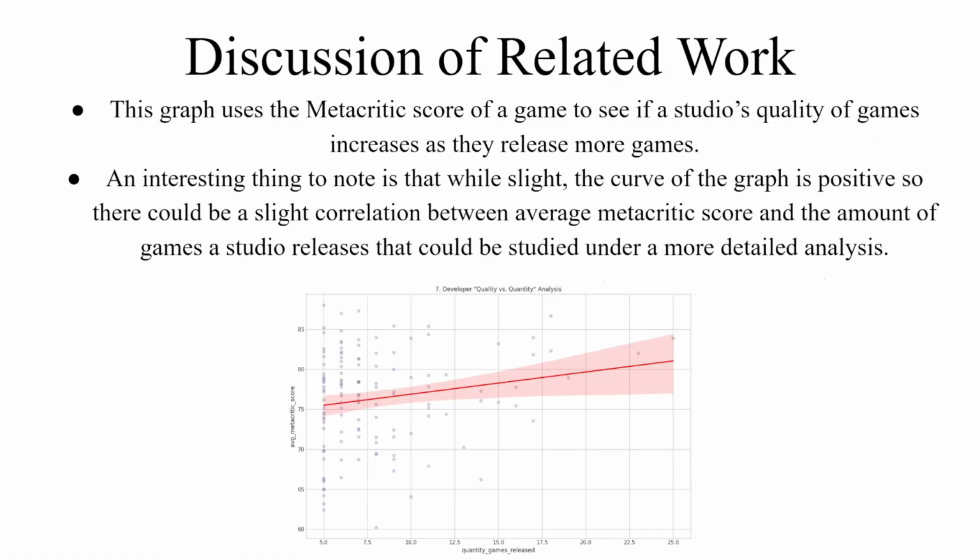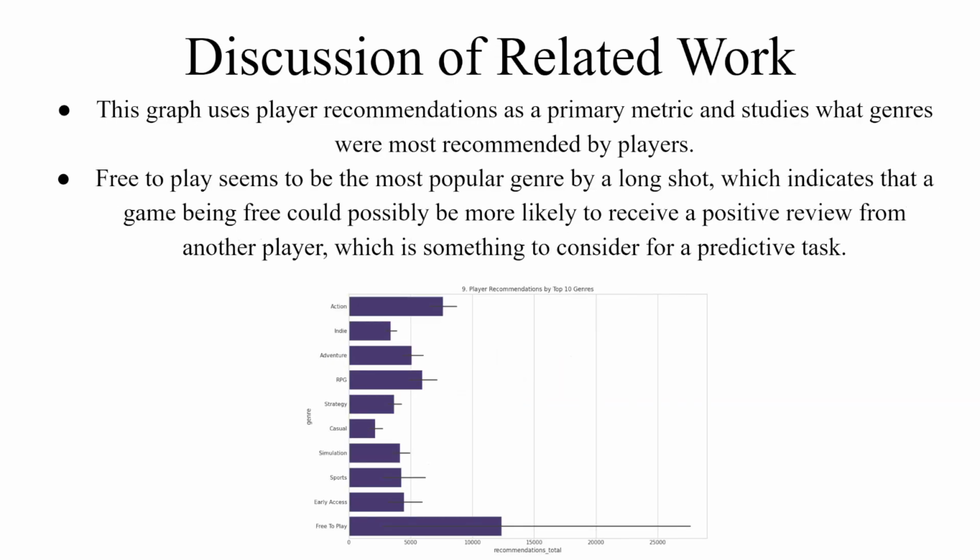This graph uses the Metacritic score of a game to see if a studio's quality of games increases as they release more games. An interesting thing to note is that while slight, the curve of the graph is positive, so there could be a slight correlation between average Metacritic score and the amount of games a studio releases that could be studied under a more detailed analysis.